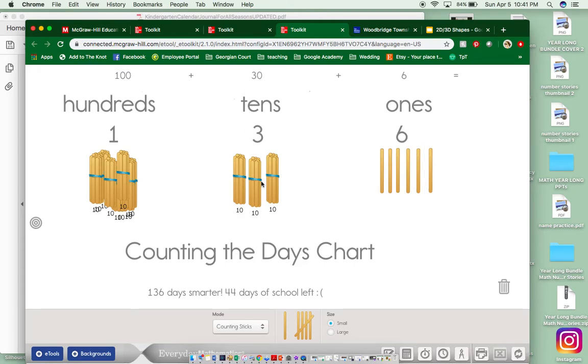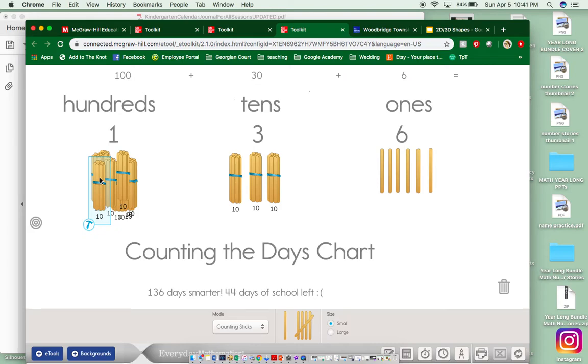And in our tens column, we have the number 3. We have 3 bundles, and each bundle is worth 10 sticks. 10, 20, 30, and that's why the number 30 is up here. In our hundreds column, we have the number 1, and we have 10 bundles that have 10 sticks in them.